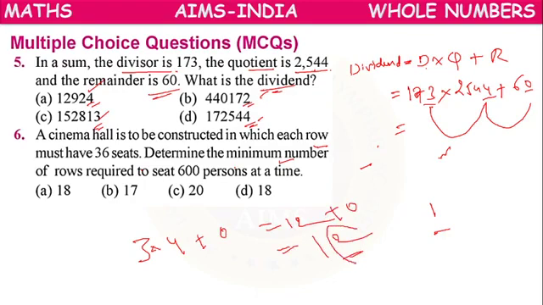So in the answer, in the units place, 2 should be there. In the dividend, in the units place, 2 should be there. Here there is no 2, wrong.